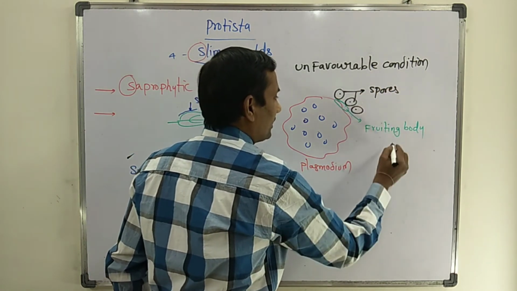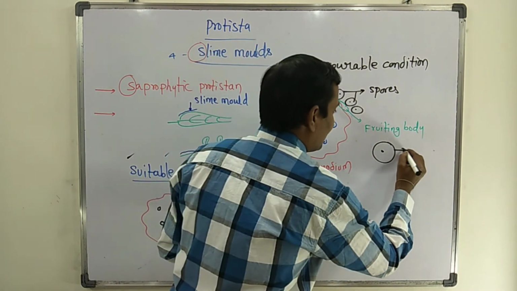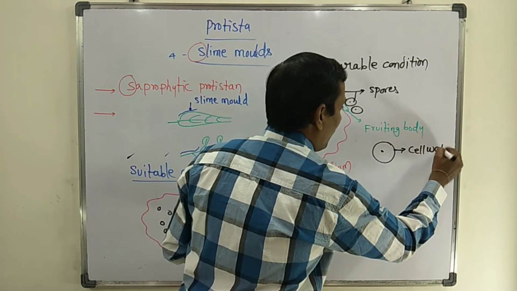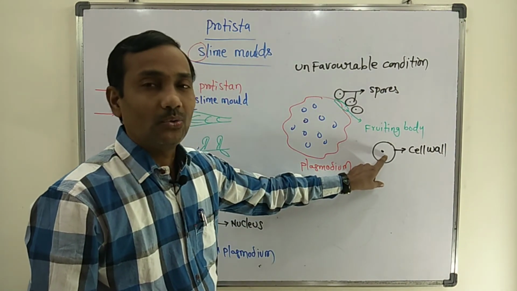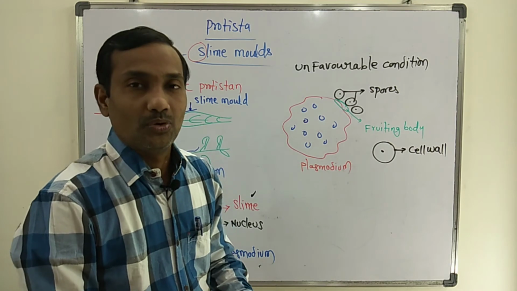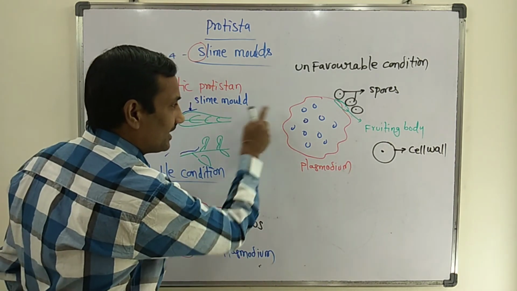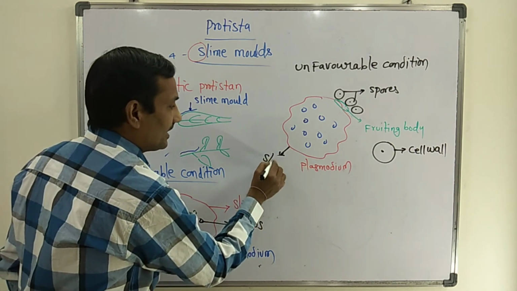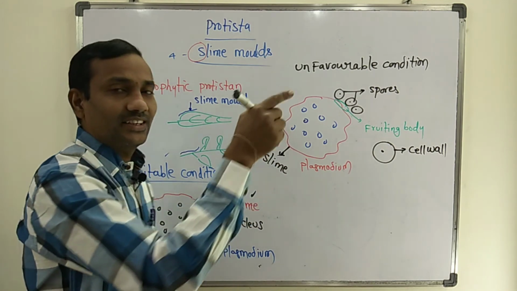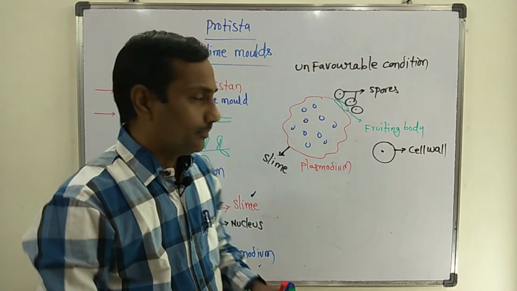Each spore consists of a cell wall. A cell wall is found around each and every spore. Whereas around the plasmodium, whatever this line is, it is not a cell wall. This is slime, just a sticky gelatinous fluid around the plasmodium.